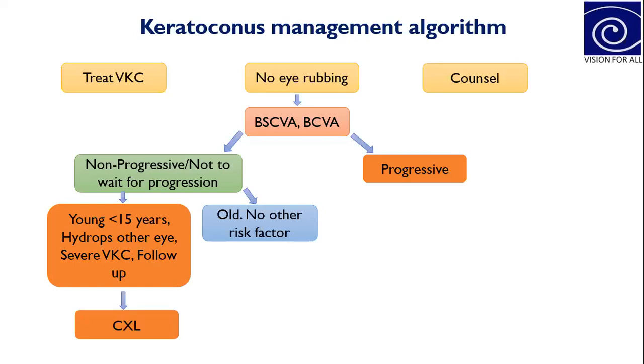We can directly plan for collagen cross-linking at the presentation itself, at that particular visit.